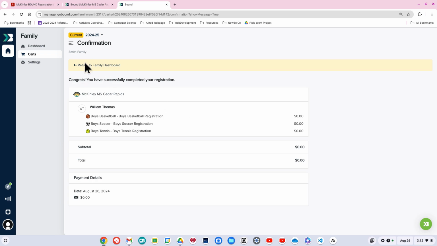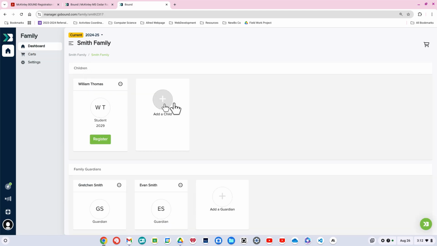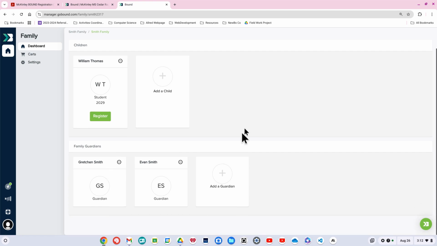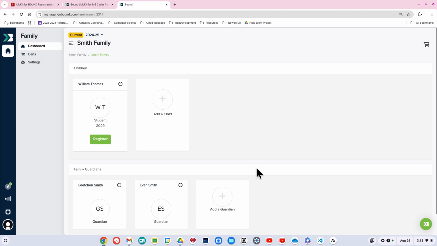And at this point, you can return to the family dashboard where you can see that William is registered as a student. You can add an additional child if you'd like. So if you have children that are younger than middle school, you can go ahead and add them as children so that when they get to McKinley, that's one step that is already in the works. Again, if you want to add an additional guardian, you can add additional guardians. This is your account. You are giving permission for anybody who is a guardian on your account to add documents if they need to.